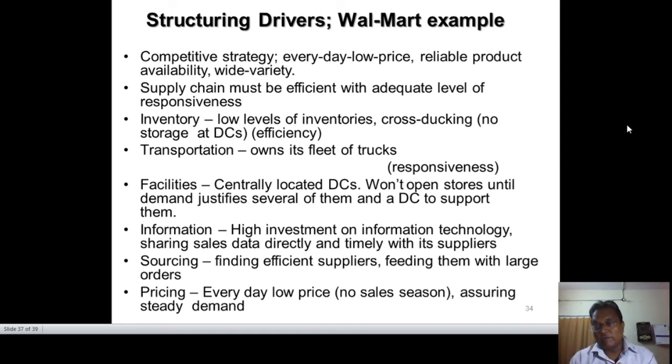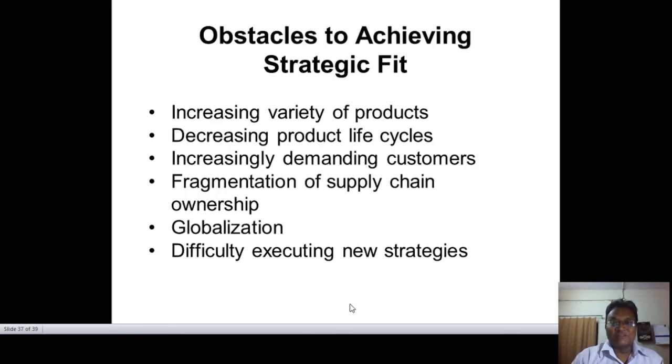So we have to provide our goods to our retailers or wholesalers by which they can penetrate the market and make products available in the market. So our reliable product availability should be worldwide, and in whatever area we have decided, every product should be available. But certain obstacles can come up in every area. So whatever the obstacles are, if you look at them, the first thing is the increasing variety of products.